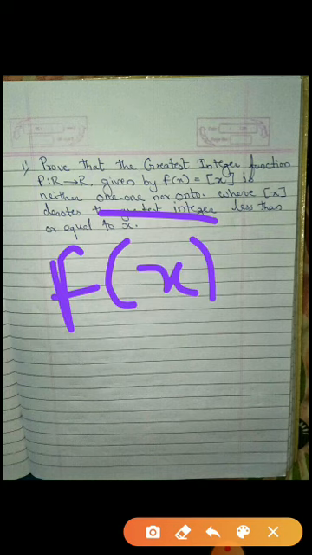Now whenever the question is to prove it is neither, that means if the property is not satisfied, just give an example. We know that greatest integer value function, it gives always what? If I am saying f of x, it will give what it is? An integer less than or equal to x.